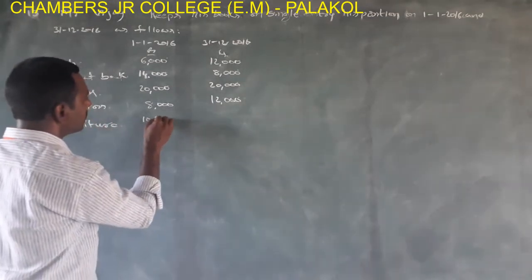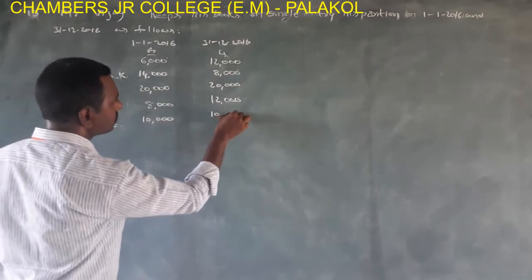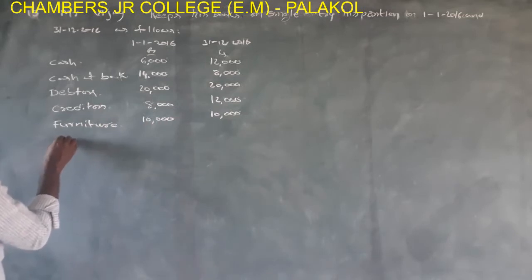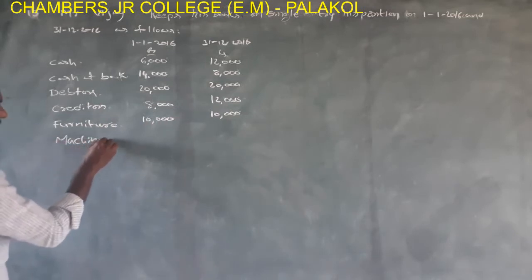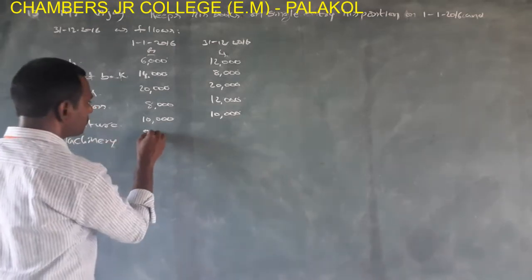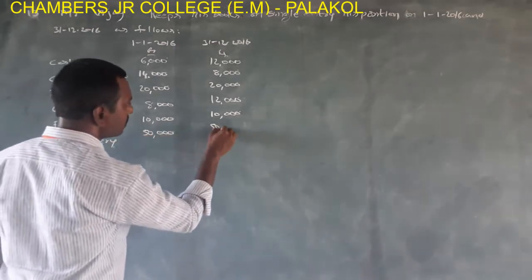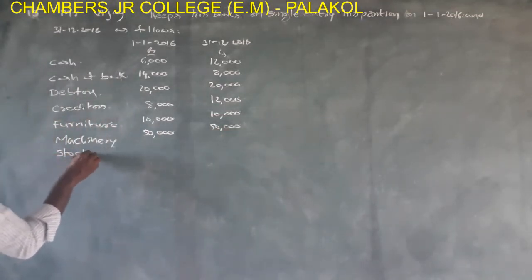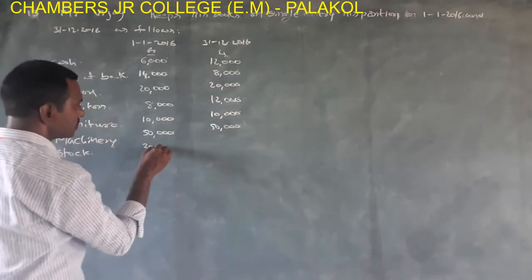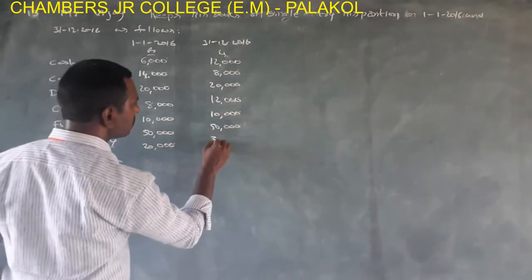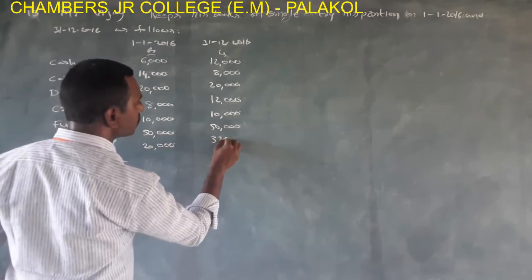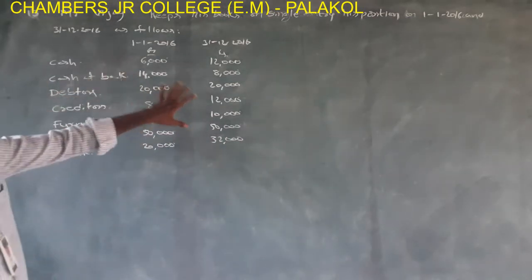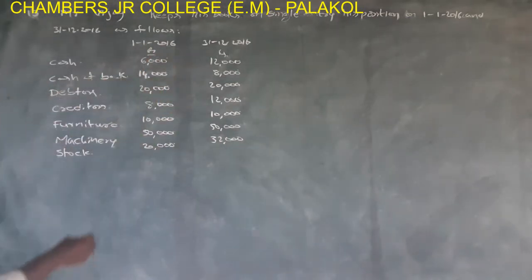Furniture rupees 10,000. Machinery rupees 50,000. Stock rupees 20,000, rupees 32,000. These are the assets and liabilities at the beginning of the year and at the end of the year.